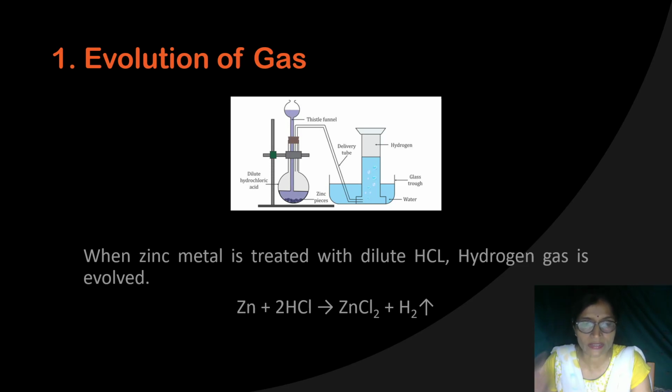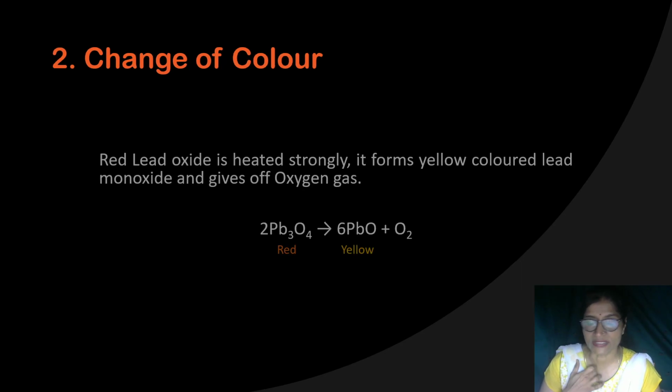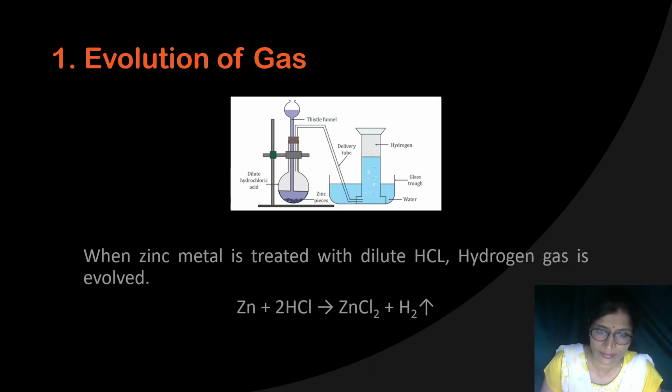So that is a chemical change, and here the change takes place with the release of energy. This shows that some kind of reaction is taking place. Next example: if any sulfide salt, whether copper sulfide or iron sulfide, is treated with acid, it will release a gas, that is hydrogen sulfide gas.